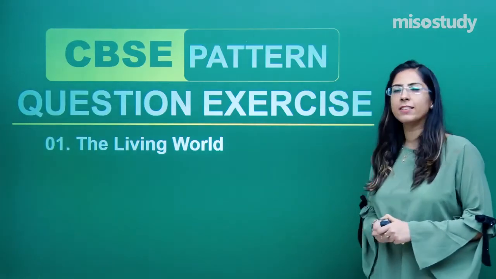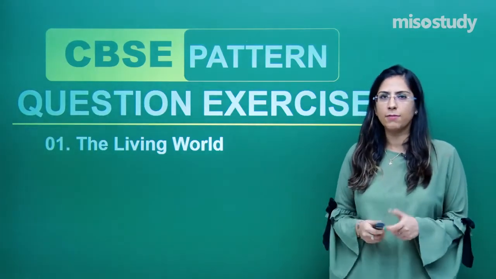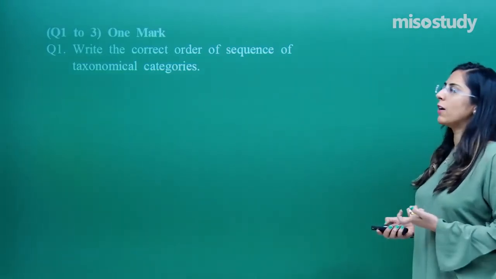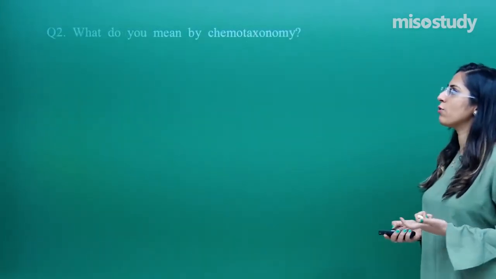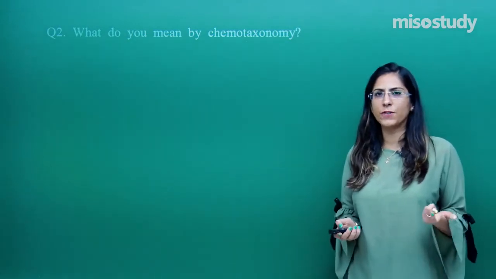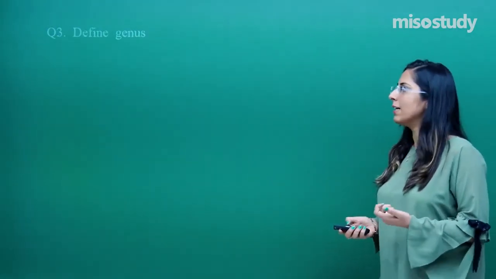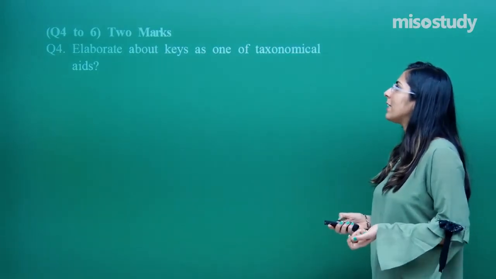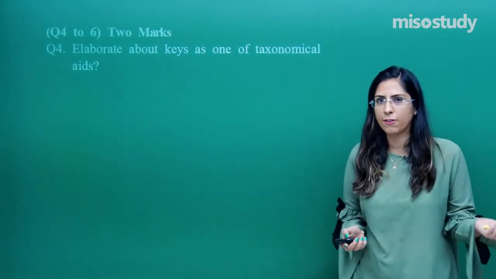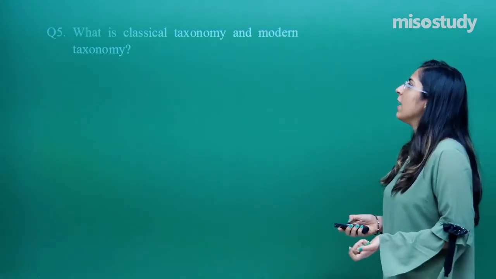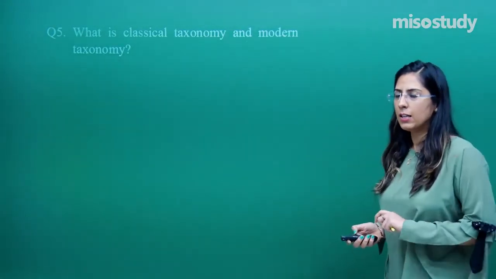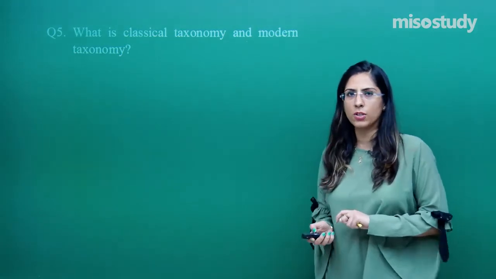So we were discussing CBSE pattern question exercises for chapter number 1, that is The Living World. We have already discussed 5 questions. The first was a 1 mark question. The second was also a 1 mark question, related to chemotaxonomy. Genus we have already completed. Now let me elaborate about the keys. We studied keys in the previous session, and we have also studied classical taxonomy and modern taxonomy. Now let's move on to the 6th question.